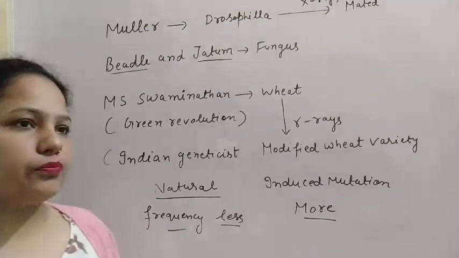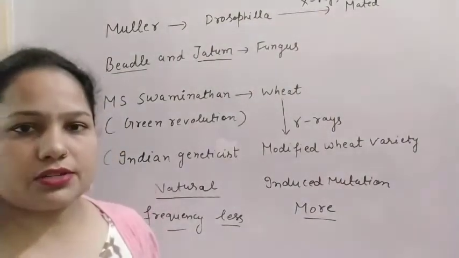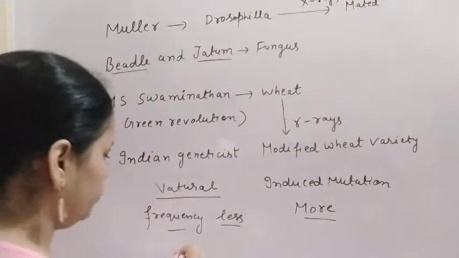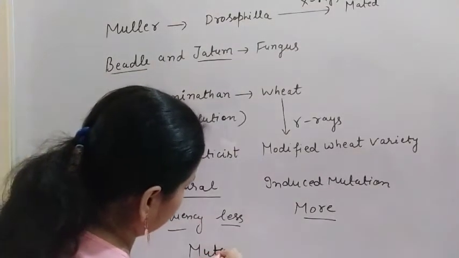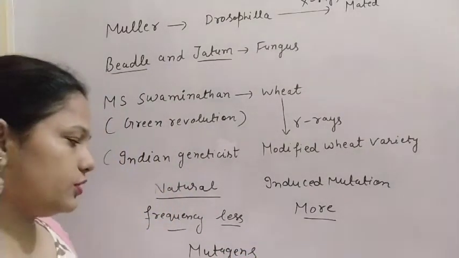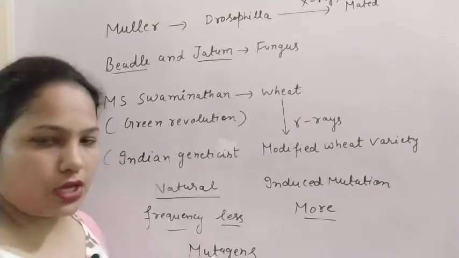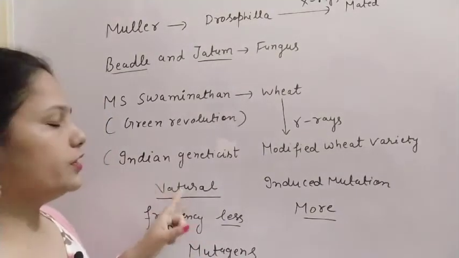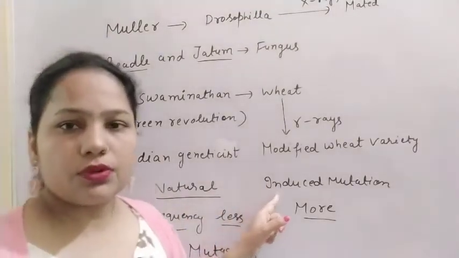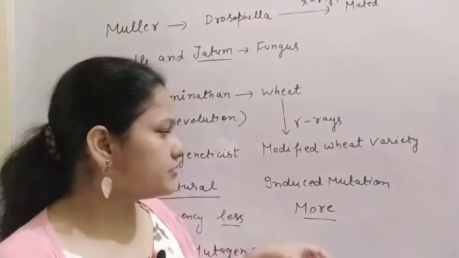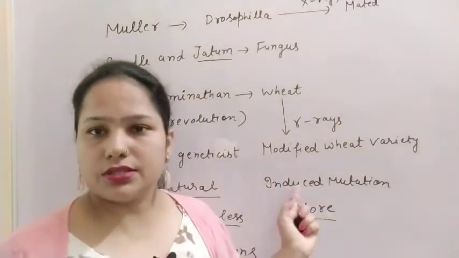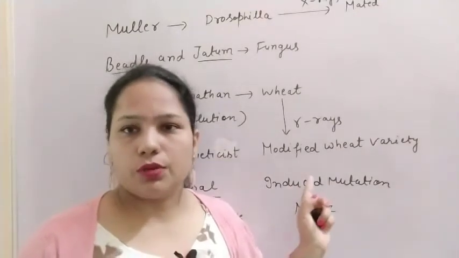There are some reasons or factors due to which the mutation takes place, and those are known as mutagens. In this video we will discuss mutagens also. That which causes the mutation is known as a mutagen. So if it takes place naturally, it is natural mutation; if scientists are adding something or changing the sequence, then it is known as induced mutation.